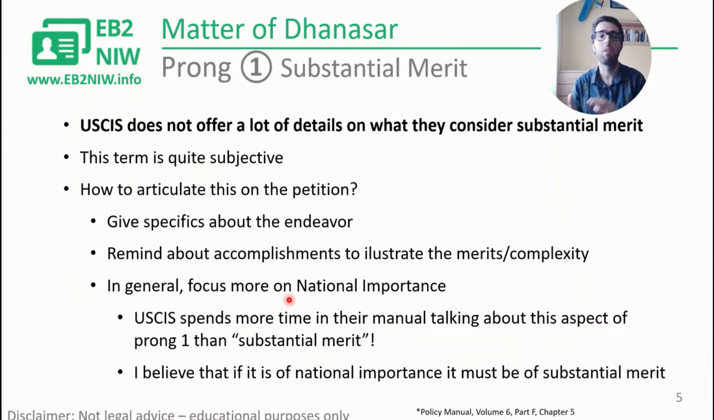And I would focus more on national importance because, first of all, the USCIS spends more time on it on their website and in their policy manual, which I listed here. And by the way, today's slides all come from that policy manual. Focus on that more than substantial merit, because in my opinion, if something is of national importance, then it must also be of substantial merit. One is linked to the other.